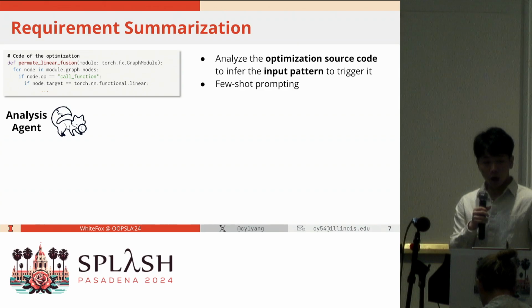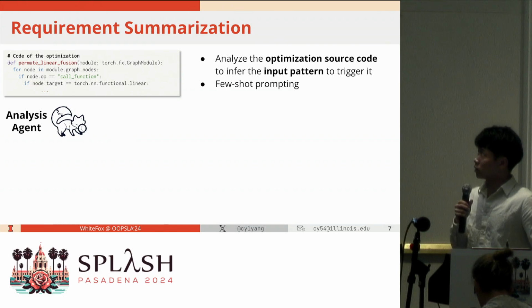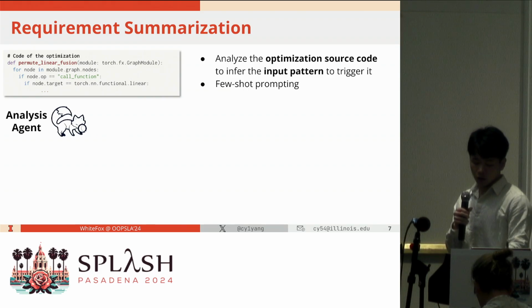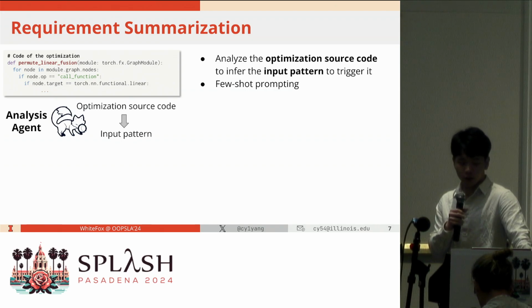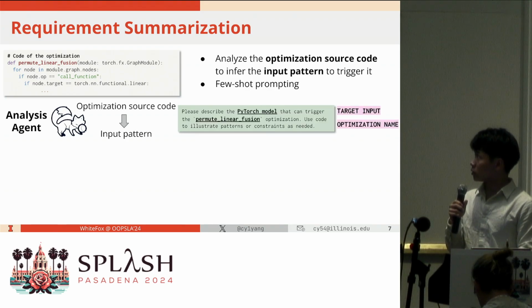So first is the requirement summarization. The task is to analyze the implementation source code of the optimization and infer the input pattern to trigger it. So we leverage a large model-based analysis agent to summarize such patterns.